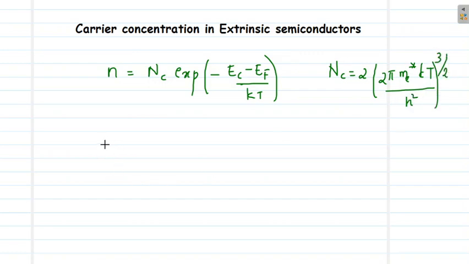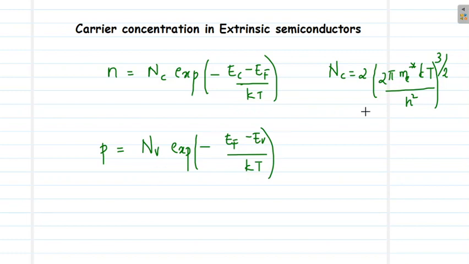Similarly, the equation for the hole concentration p was derived as Nv into exponential minus of (Ef minus Ev) divided by kT, where Nv was defined as 2 into (2 pi mh star kT divided by h square) whole raised to 3 by 2.